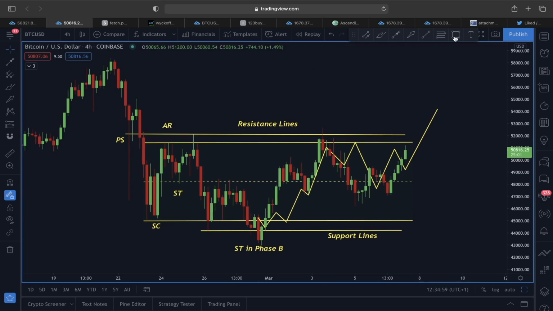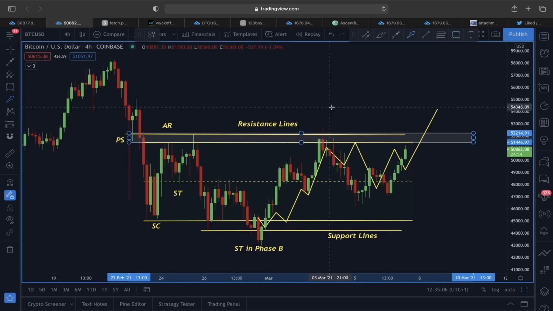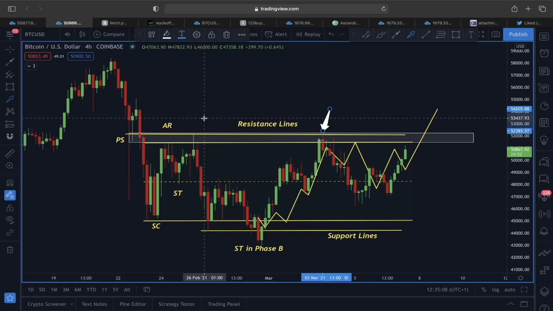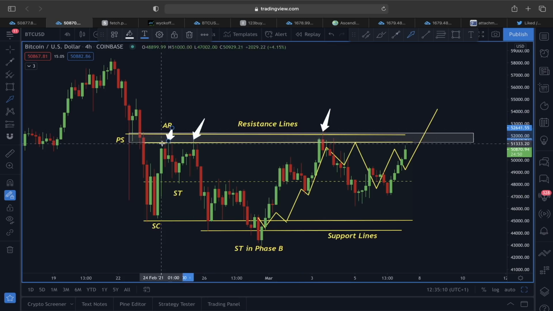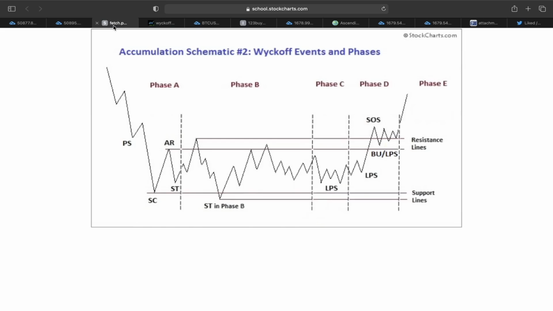And now we want to know, is there a chance for price to break out of this one of the strongest resistance lines that Bitcoin would face right now? Because if that's going to happen, you can see this rejection here has happened plenty of times. So if the price of Bitcoin is going to break out of this, then we are going to enter the new phase, which is the phase D area.